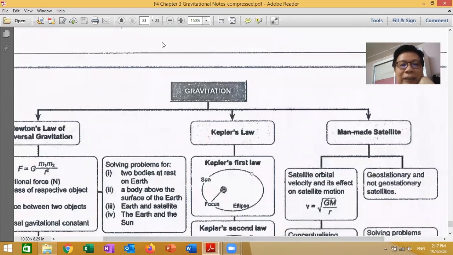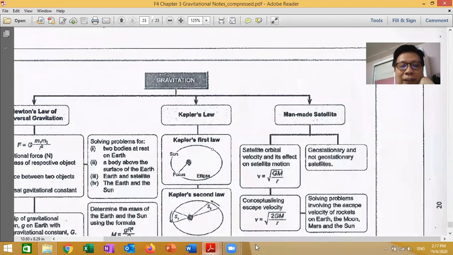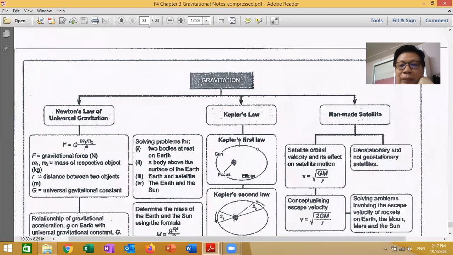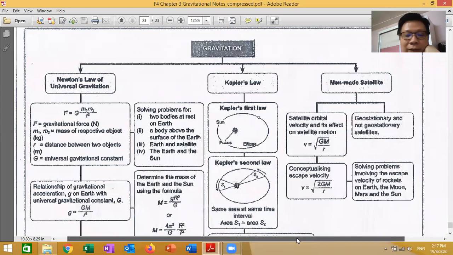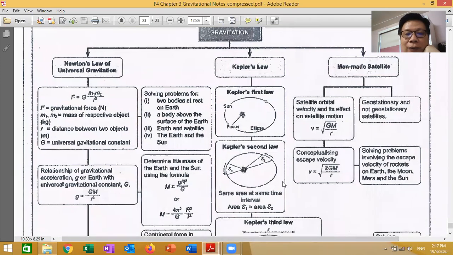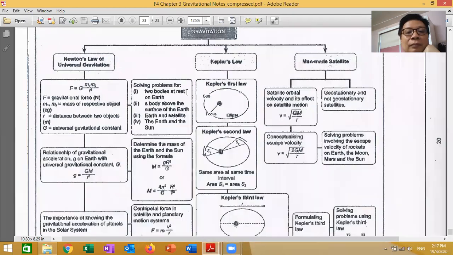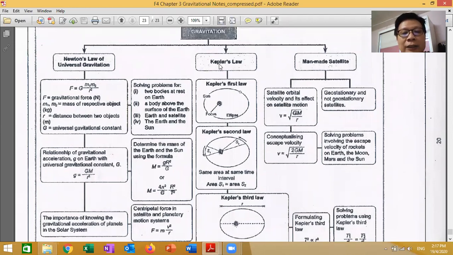Okay, it seems like our lesson is almost finished now. Chapter 3. Let's go through chapter 3 and what you have all learned here. This is a summary of the whole chapter. Let's go through slowly now. There are three subtopics here. First one is Newton's law of universal gravitation. The second one is Kepler's law, and the last one is what we learned today, man-made satellite, right?